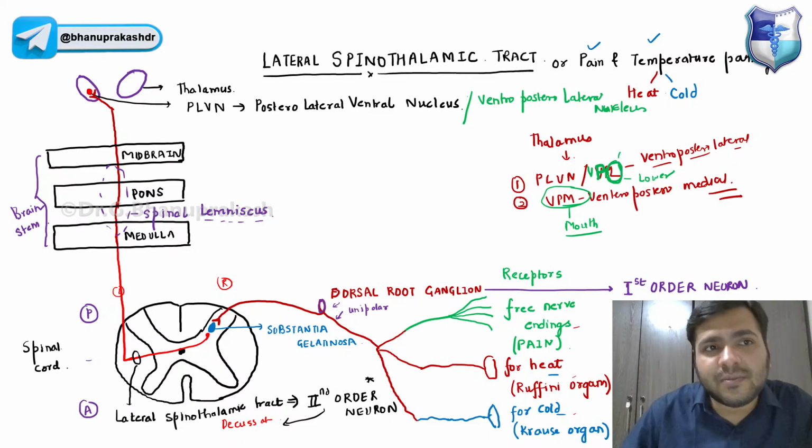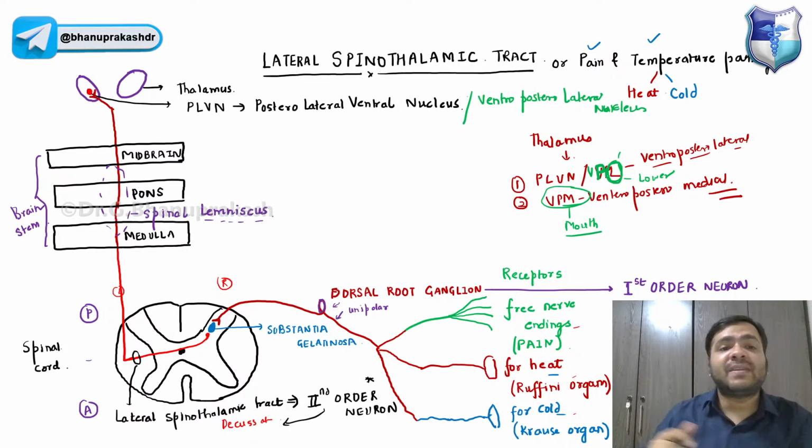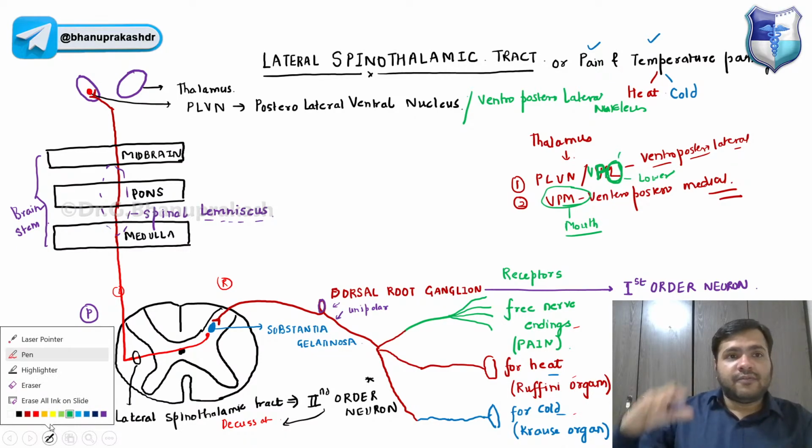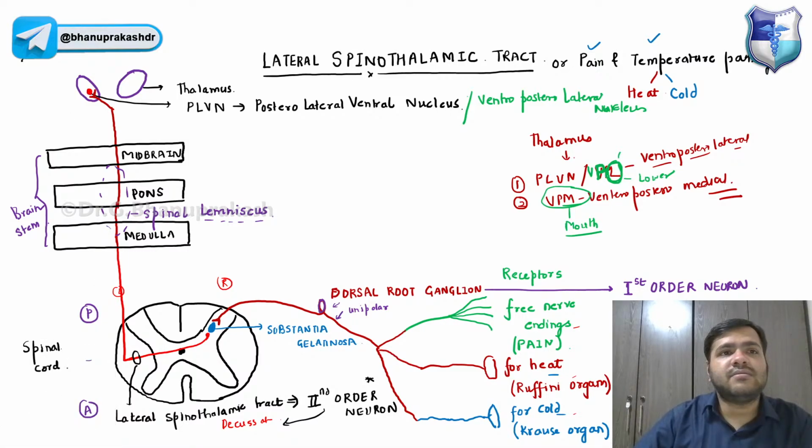So it is coming to the thalamus, and from the thalamus, remember, the third order neurons will be over here. Above the thalamus, it will be going through the internal capsule to the sensory cortex of the brain. I'm just trying to draw that. Yes, we have the sensory cortex of the brain.